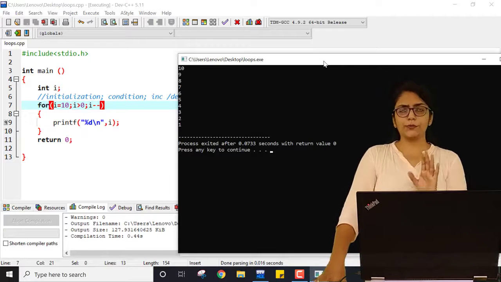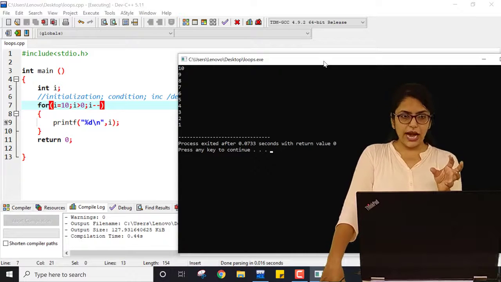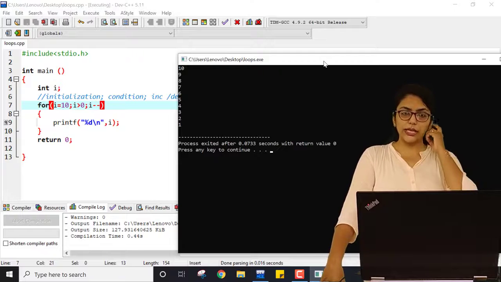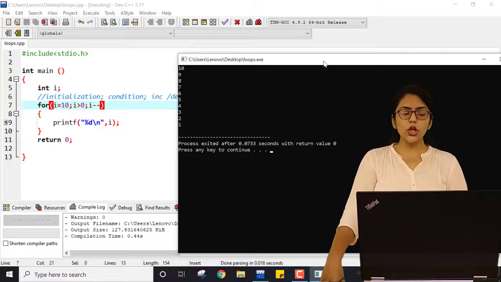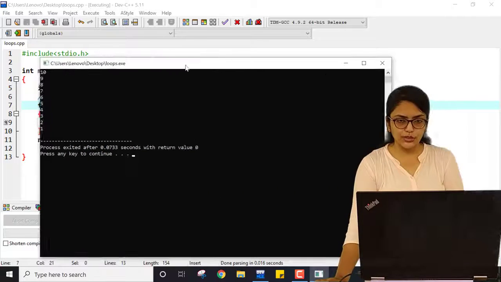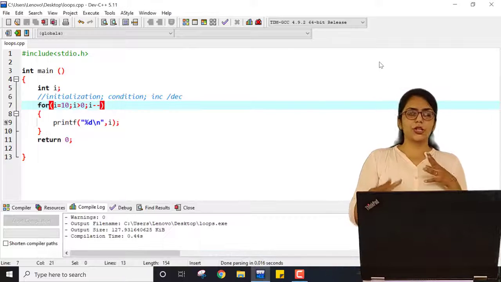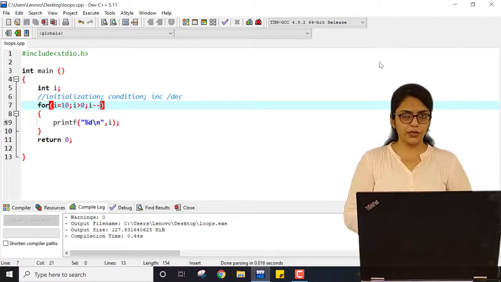I am getting the output of 1 to 10. The value of i is printed but in reverse order. It is starting with 10 and ending with 1, because the condition is i greater than 0. So this is all about loops. I am using the for loop over here just to show you how you can use a loop.